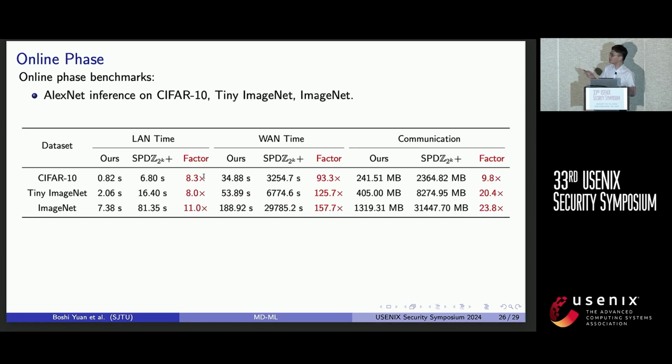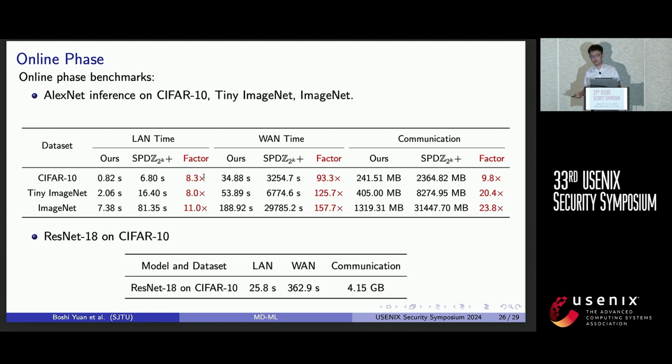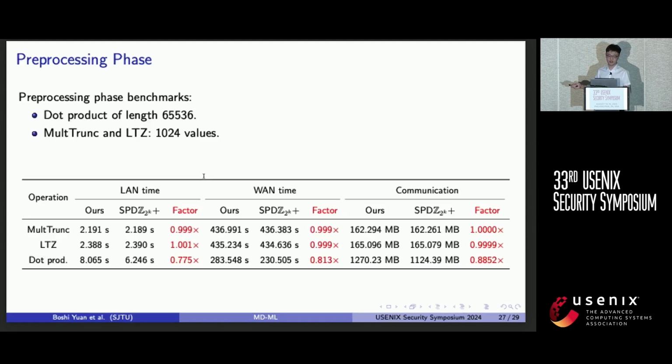So for the online phase, we implemented AlexNet inference on CIFAR-10, Tiny ImageNet, and ImageNet datasets, and we observed significant improvement in terms of time and communication. We also implemented ResNet-18 inference on CIFAR-10, and we can do inference in less than half a minute in the LAN setting.